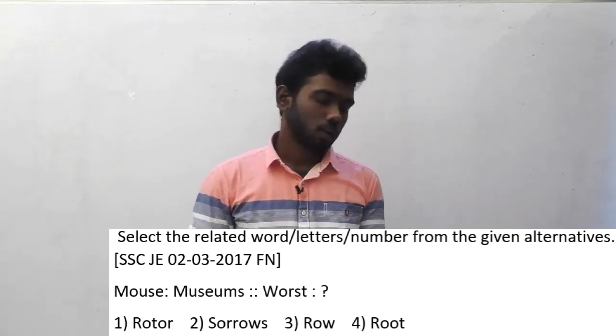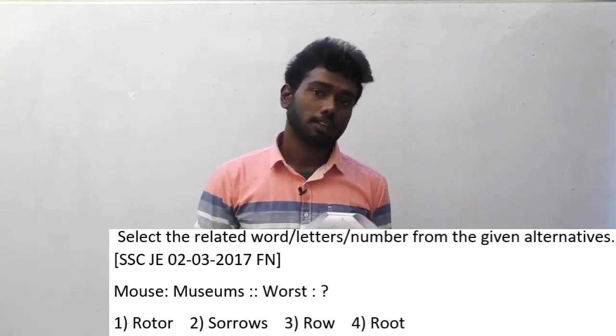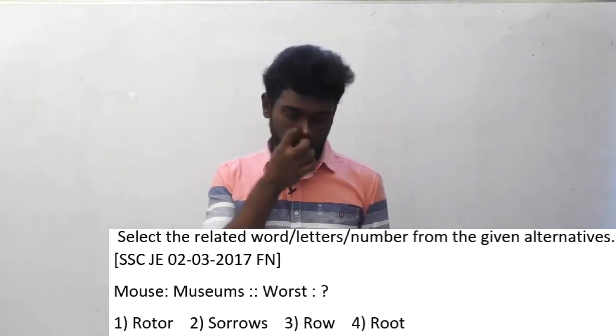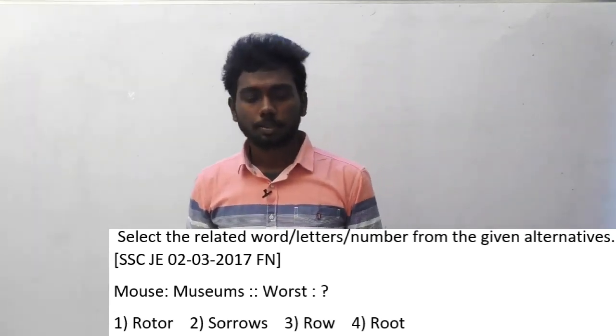If you can figure out the logic here, you can figure out the answer very easily, and I am going to reveal the logic now. Initially I will say the answer and you can try to solve. The answer is option B sorrows.